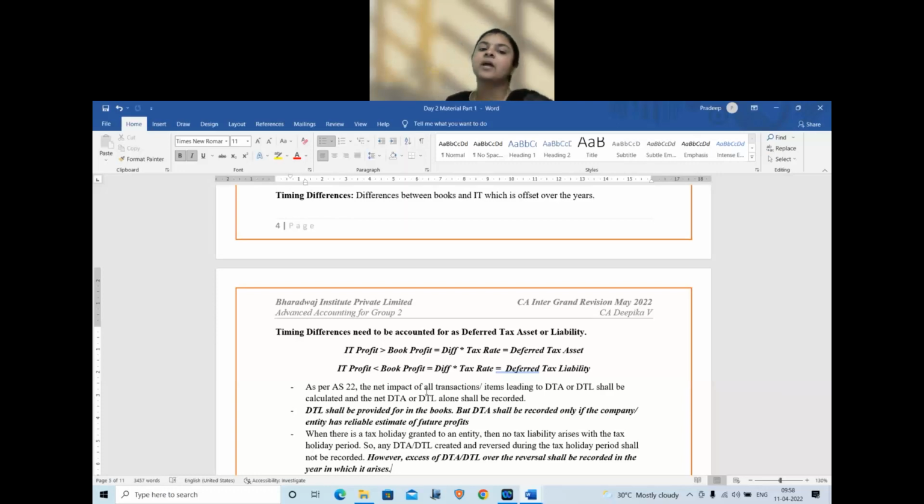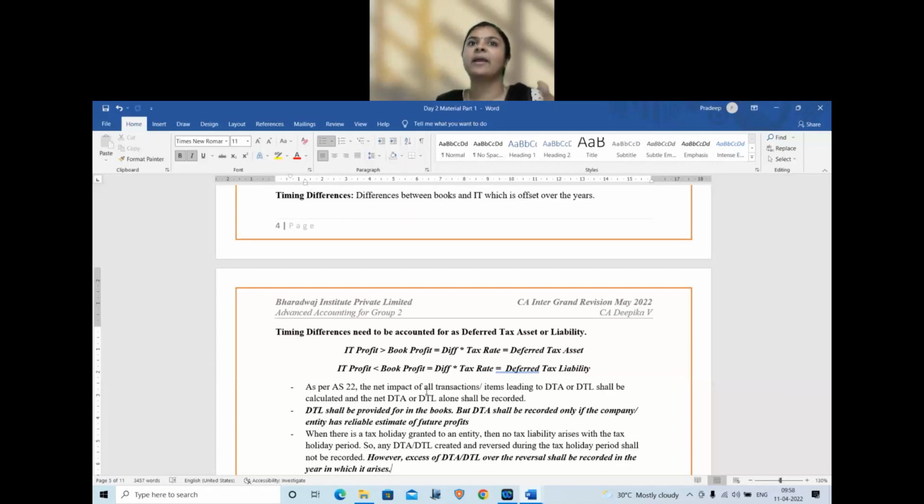Okay. So now we are going to compare income tax profit and book profit. If income tax profit is greater than the book profit, then it will result in a deferred tax asset. How to logically remember? Income tax profit is more. So today I will pay more tax.